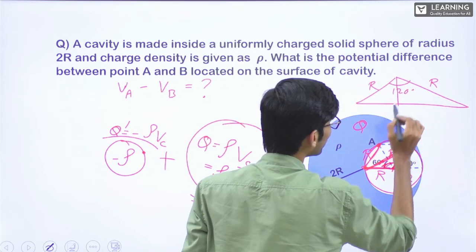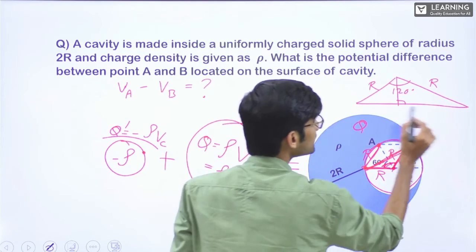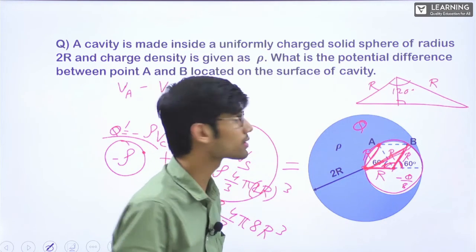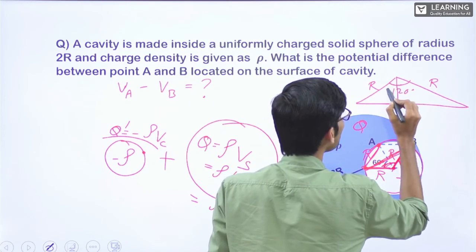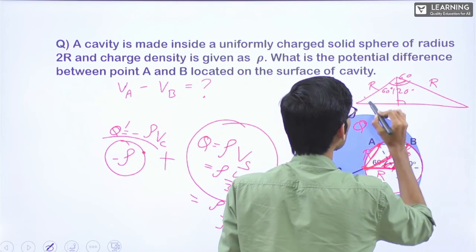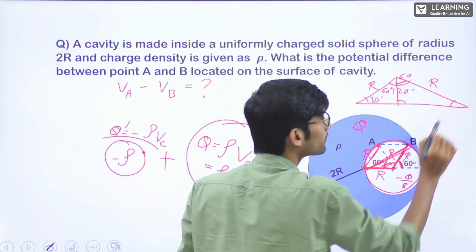If I make an altitude like this, it will be 90, and this distance will be half, this distance will be half. It will be at the midpoint, it's an isosceles. So this will be 60, this will also be 60. That means this will be 30. Or normally if this is 120, this will be 30, this will be 30.